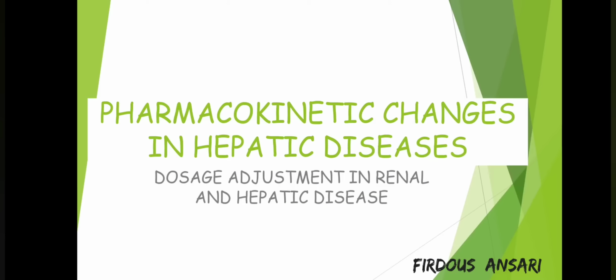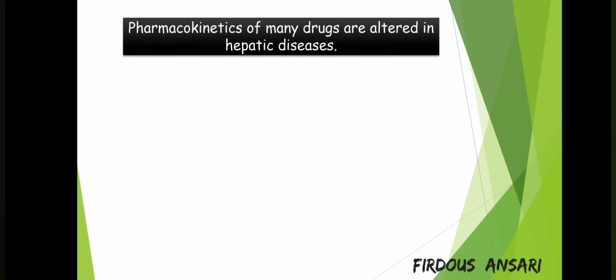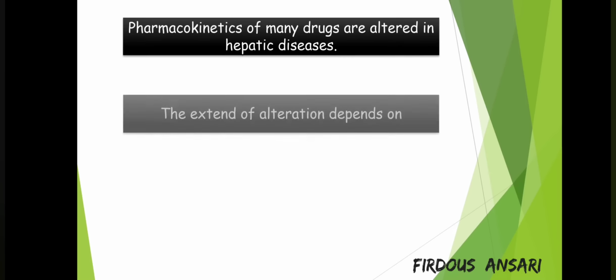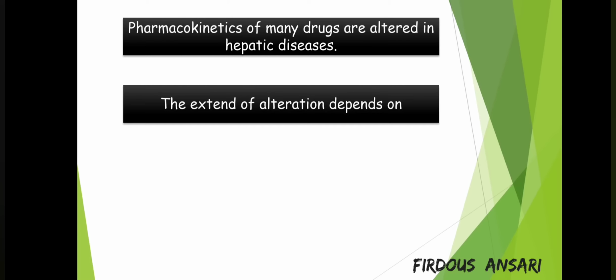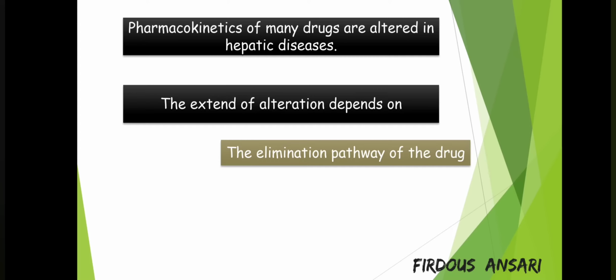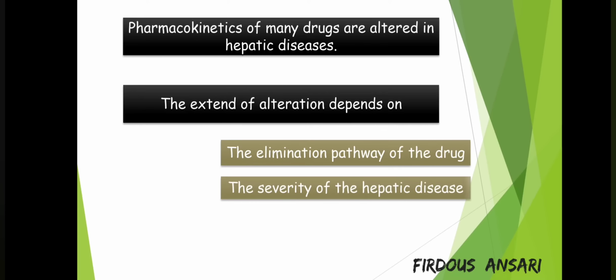Hello to all dear students. In this video, we'll be discussing the pharmacokinetic changes that take place in hepatic diseases. Pharmacokinetics of many drugs are altered in hepatic diseases, and the extent of alteration mainly depends upon the elimination pathway of the drug and the severity of the hepatic disease. So therefore, awareness of the disease is very much important.